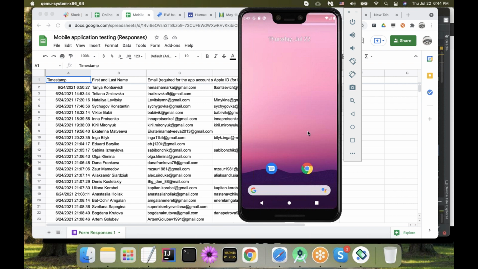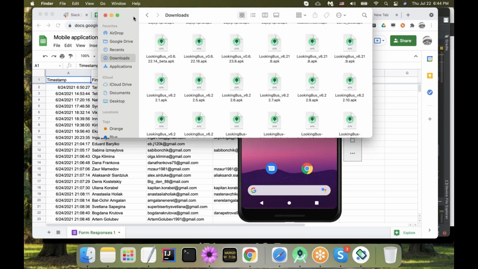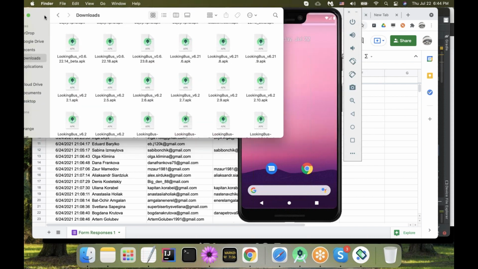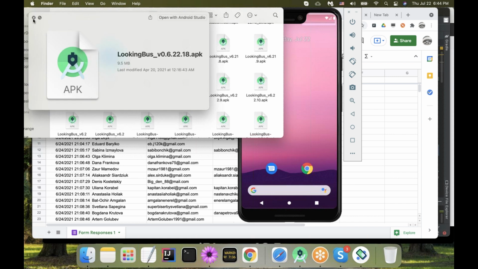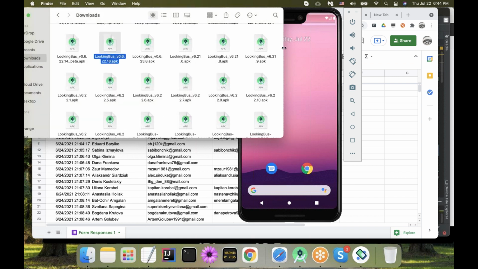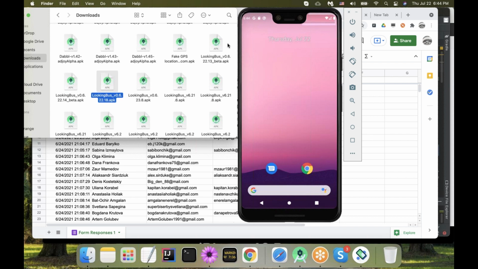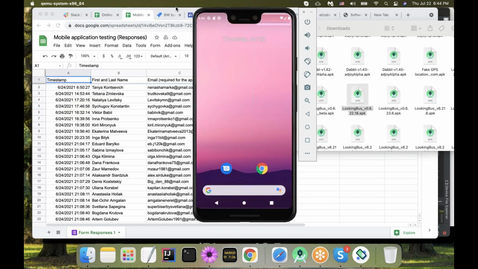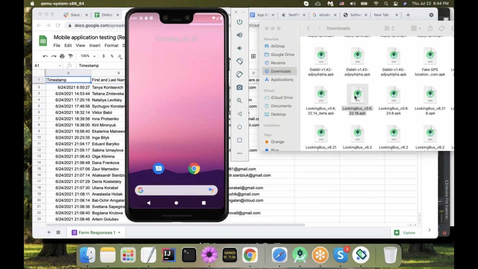So installing the application on the emulator is as simple as dragging and dropping the application file to the emulator home screen. I will show you where you can find this file. This is my downloads folder. This is my emulator. I'm taking it, and now I'm going to suffer because sometimes I do not have a mouse. I'm just using my fingers. So I'm going to try to drag and drop it.